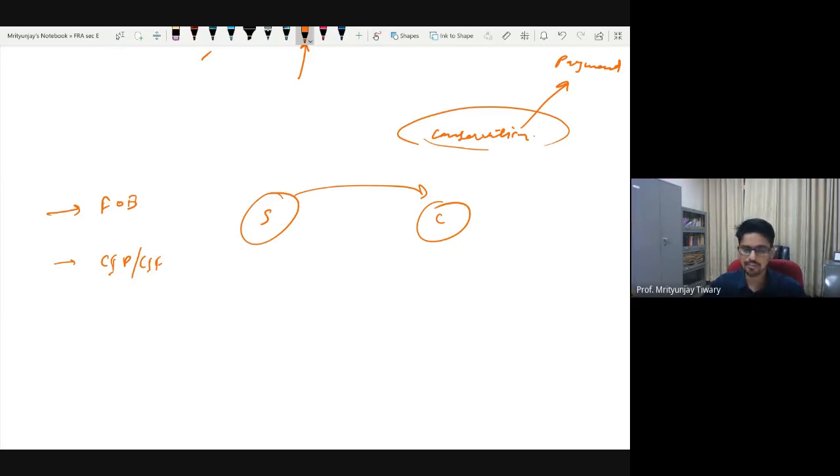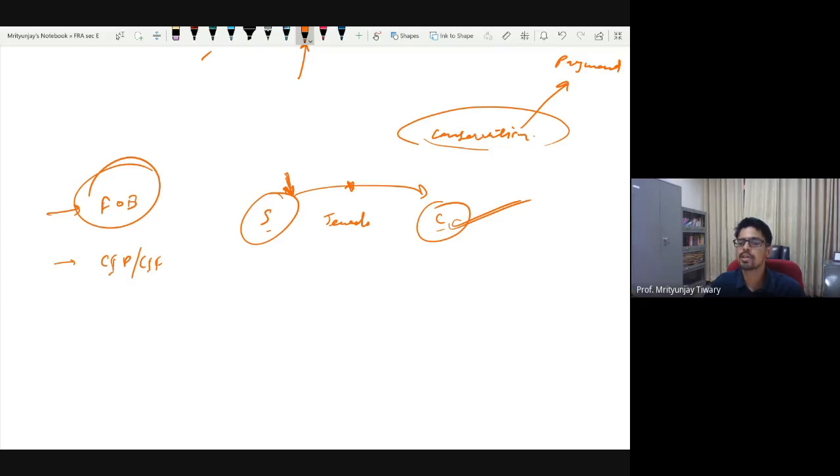So these are the two alternative ways in which we could have dealt. Let's say person S and person C are entering into an agreement. Now this agreement could be done on FOB basis or CIF basis. What is the difference? In one of these, the seller's obligation is only up to the point they deliver the goods to the courier partner. Let's say I am exporting some jewels, and suddenly in transit the thing gets robbed and the jewels are lost. Who bears the loss? In an FOB system, the buyer will bear the loss.